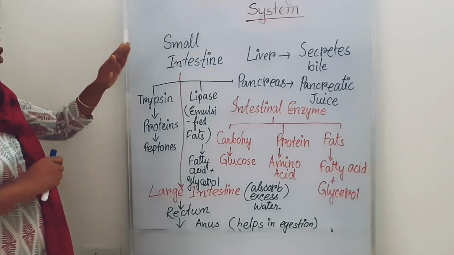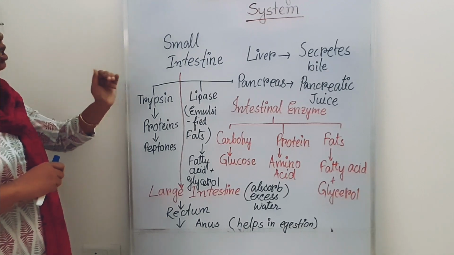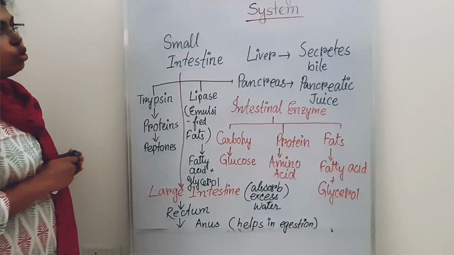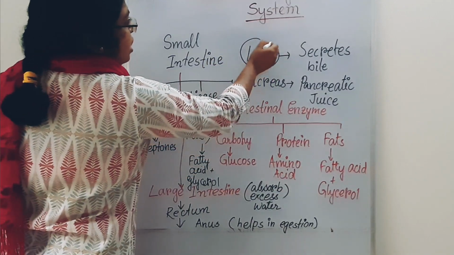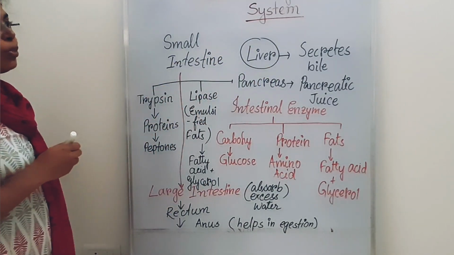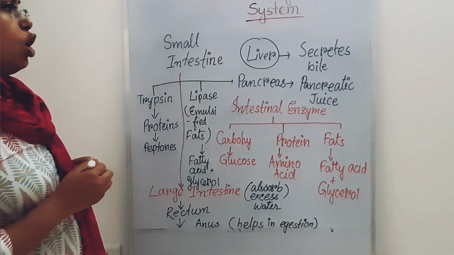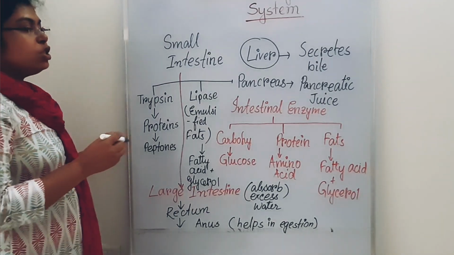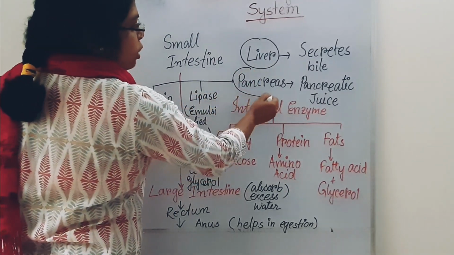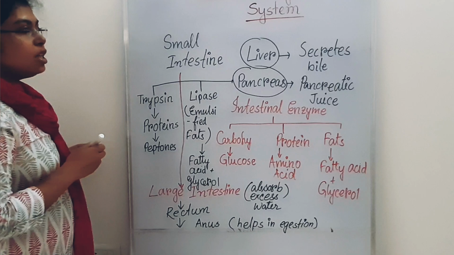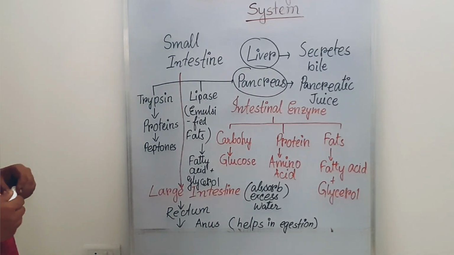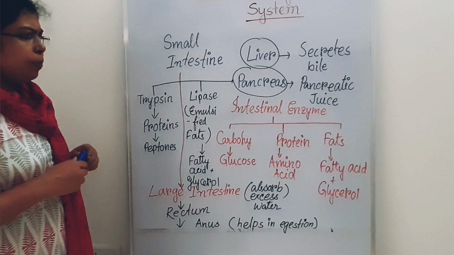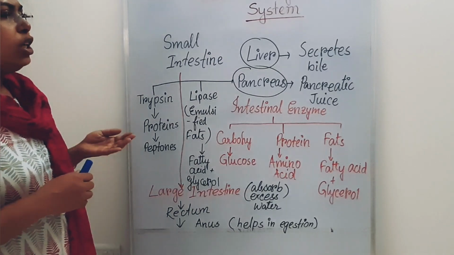If you notice the small intestine, the liver is attached to it. The liver secretes bile. Then the pancreas is also attached to that portion. The pancreas releases pancreatic juice.